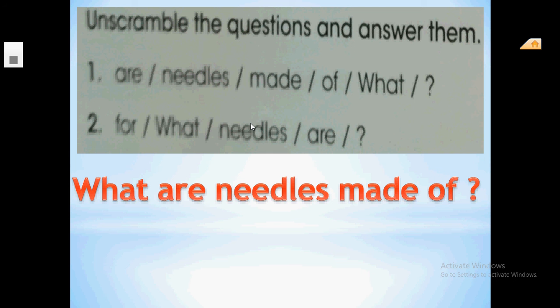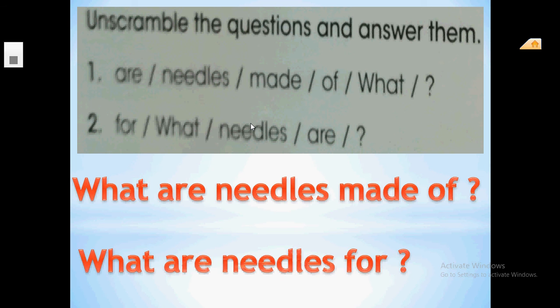Number 2, can you think of it? For what? Needles are. Yes, that's good. What are needles for?